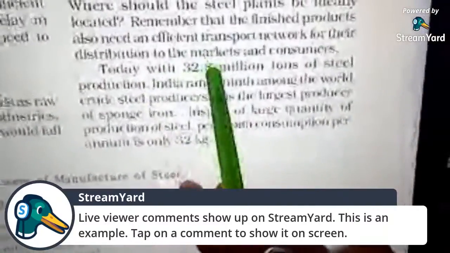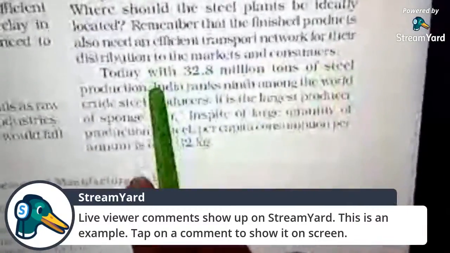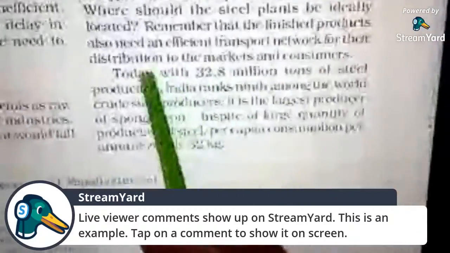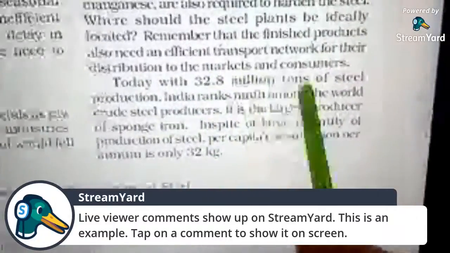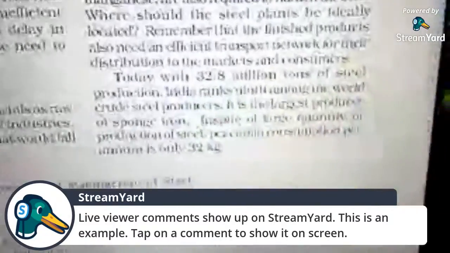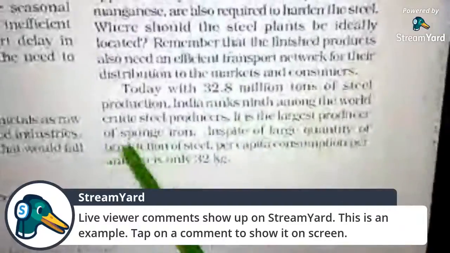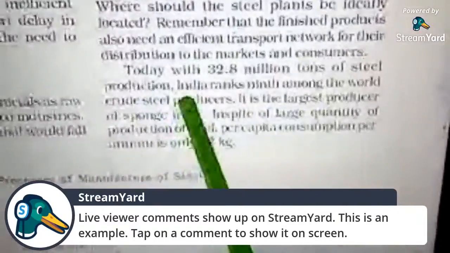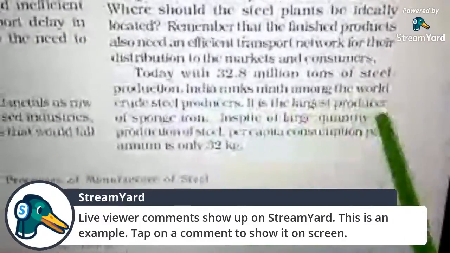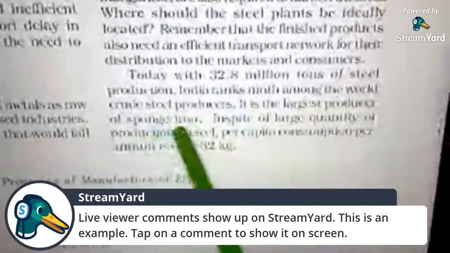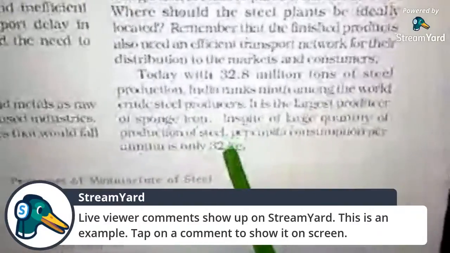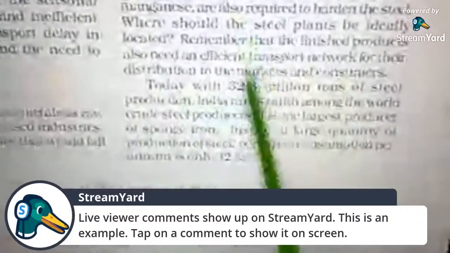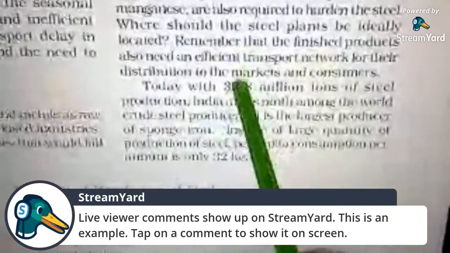Today it is 32.8 million tonnes of steel. It is the previous data; in your new edition textbook you have the new data. It has increased a lot, and India is the largest producer of sponge iron. In spite of the large quantity of steel production, per capita consumption is 32 kg per annum. This has also increased nowadays. These are the previous data, and now we have increased a lot more than this.